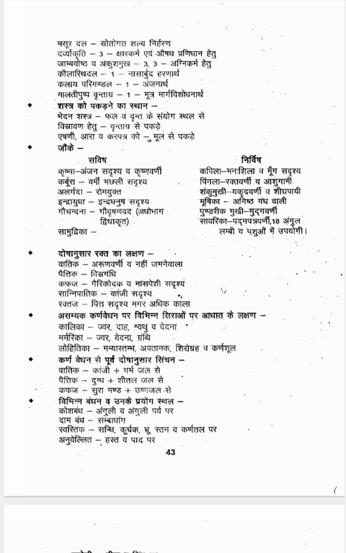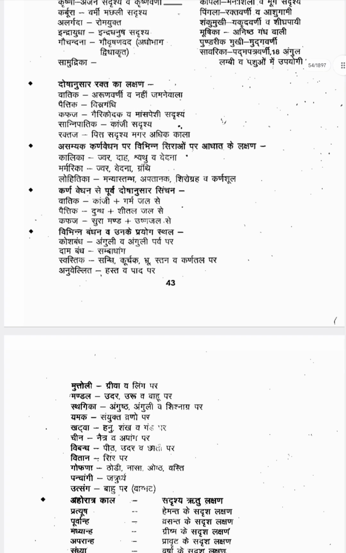Then Bandha: different types of Bandhas are there. According to Sushruta, 14 Bandhas; according to Vagbhata, 15 Bandhas are there. So where do we have to put each Bandha? The first one is Kosha Bandha, usually used for Anguli Parva, the fingers. Damana Bandha is indicated in Sambandhanga.